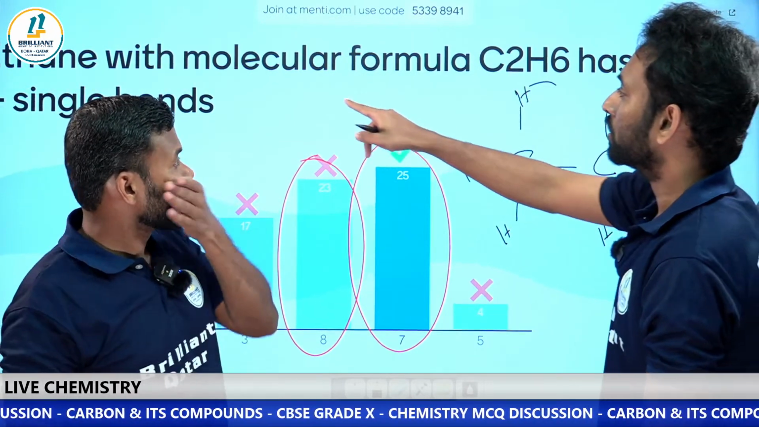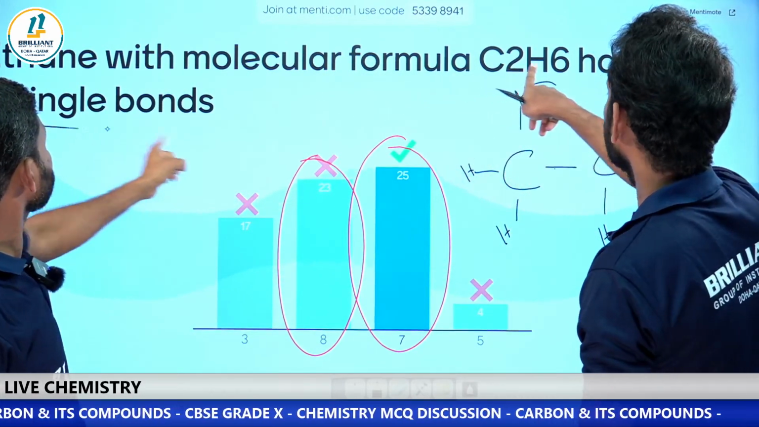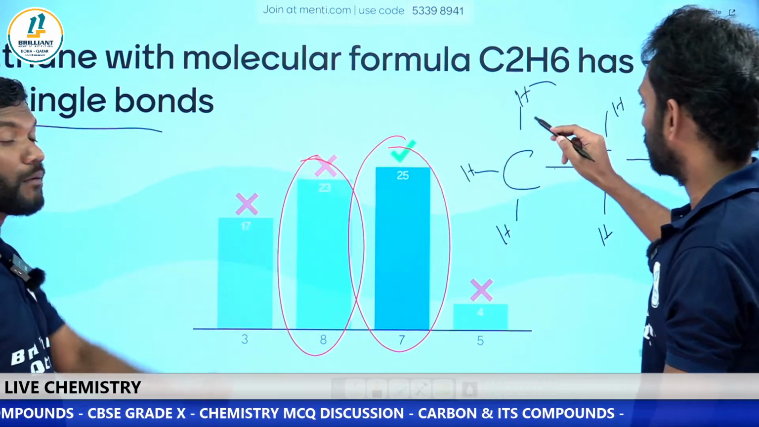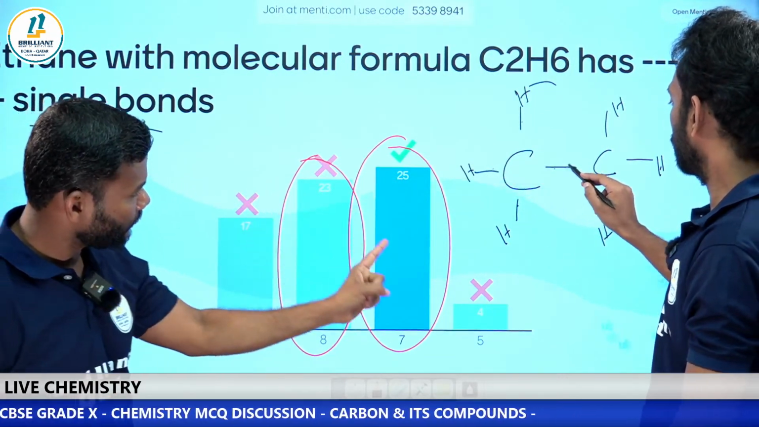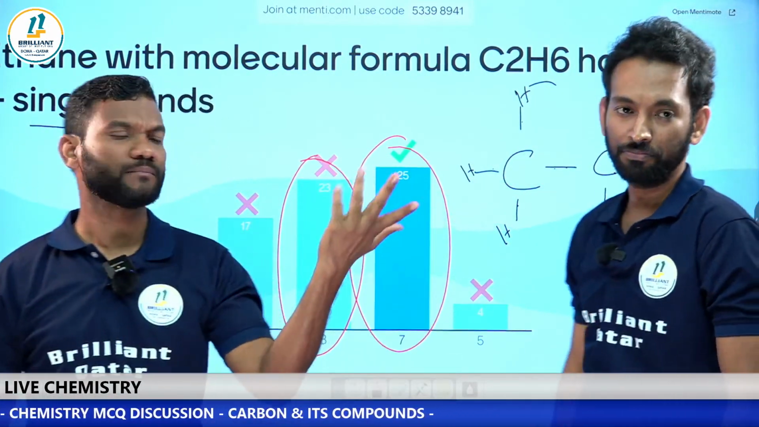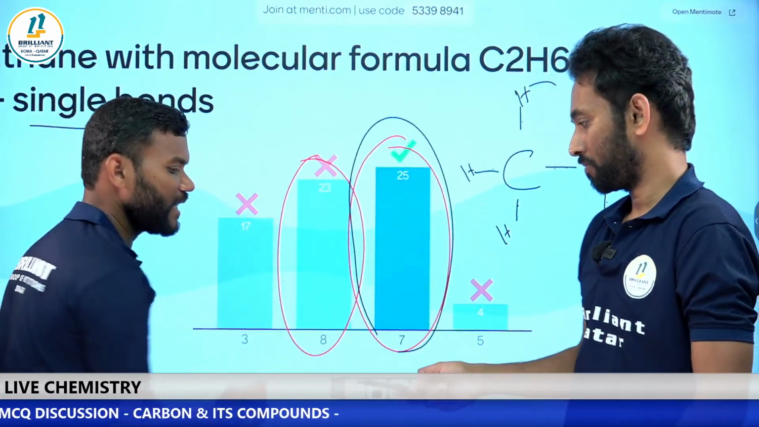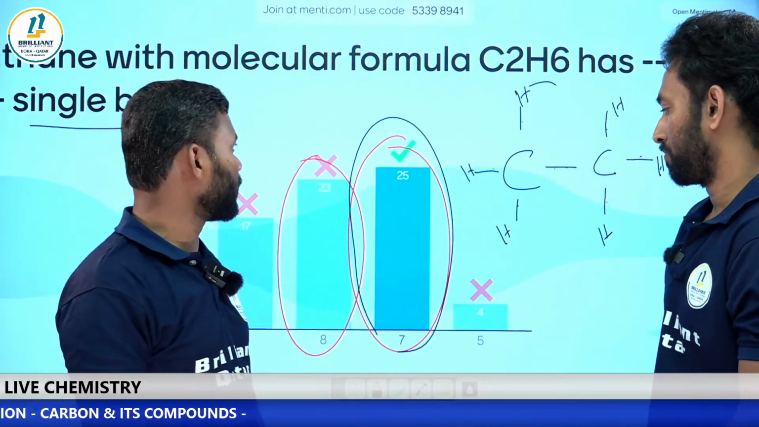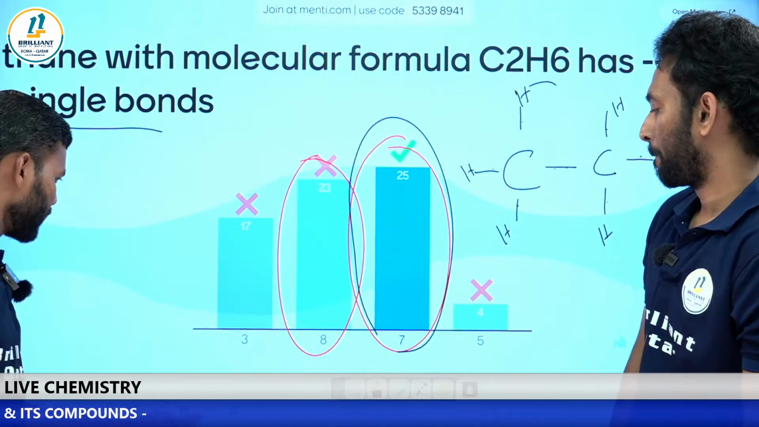Now look at the question. Ethane with molecular formula C2H6 has how many single bonds? 1, 2, 3, 4, 5, 6, 7. That's all. So what will be the answer? Very good, those who have done well. Can we go to the next one?